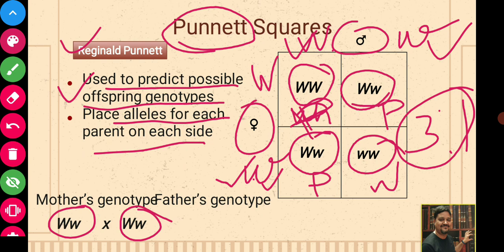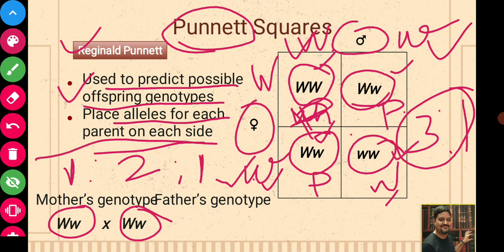Phenotypically, there are 3 purple flowers for 1 white flower. Genotypically, 1 purple flower is homozygous dominant, the other 2 purple flowers are heterozygous, and 1 is homozygous recessive. So the genotypic ratio will be 1:2:1.